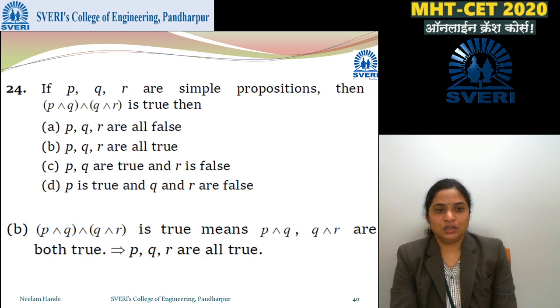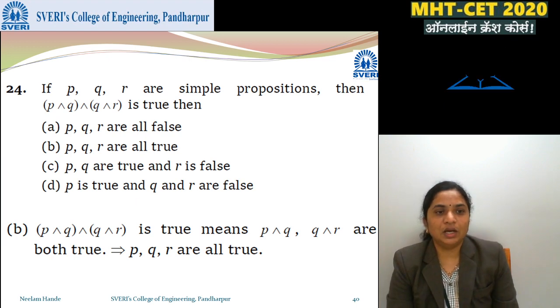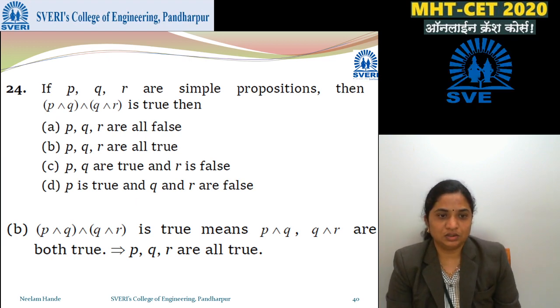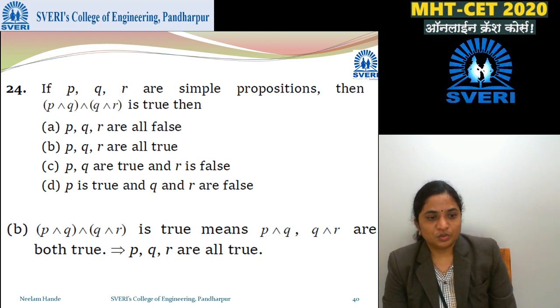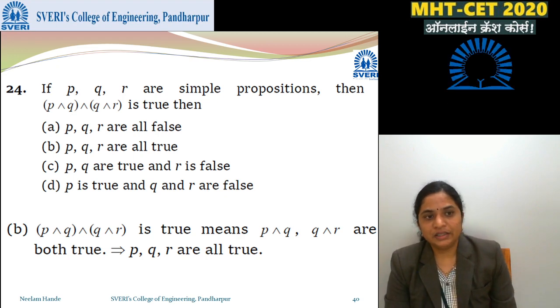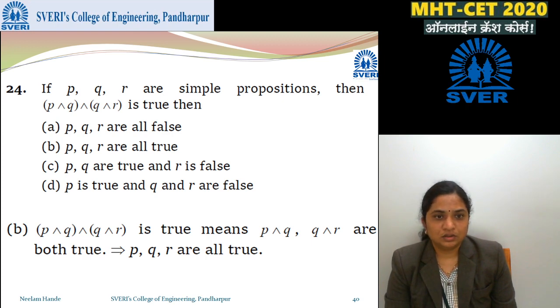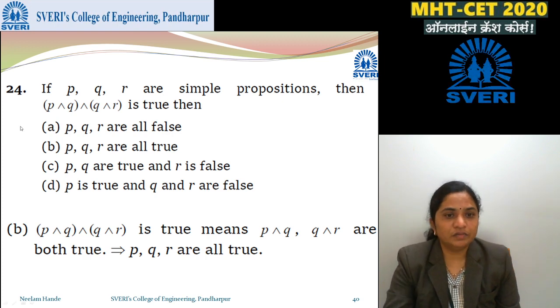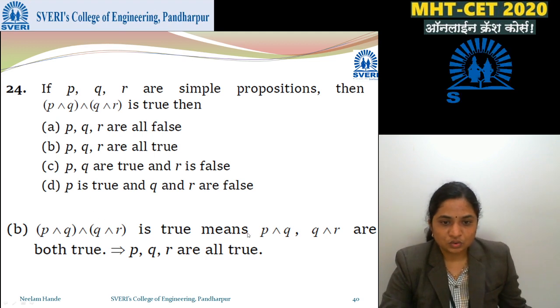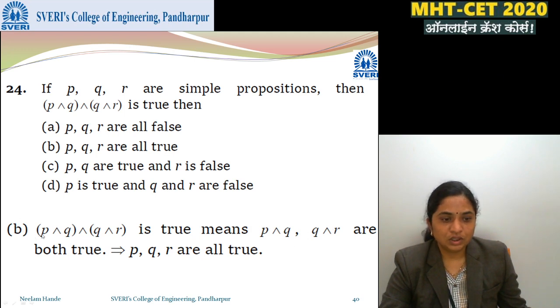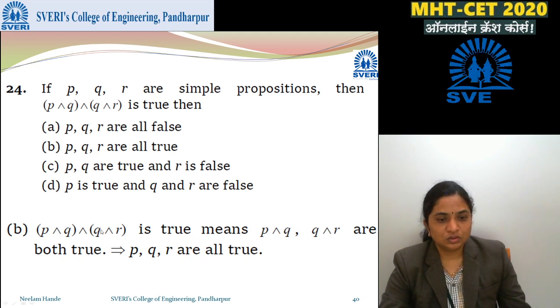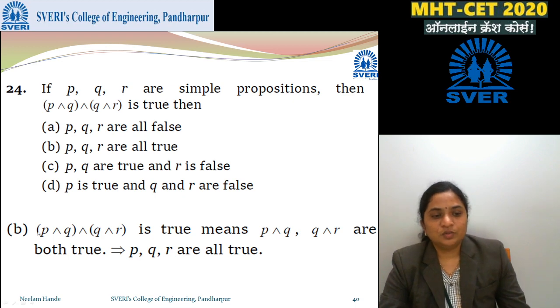P, Q, R are simple propositions, then if P and Q and Q and R is true, there are some options. This is given true. So P and Q is true, this statement is true, means both must be true, right? Only true and true is true. So P and Q is true, means P is true and Q is true, Q is true and R is true. So all are true.